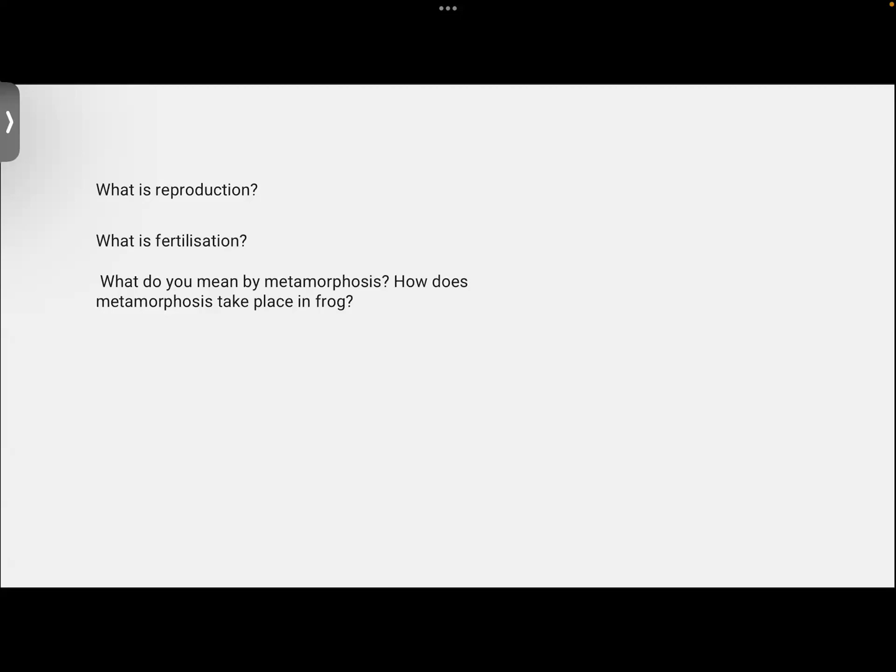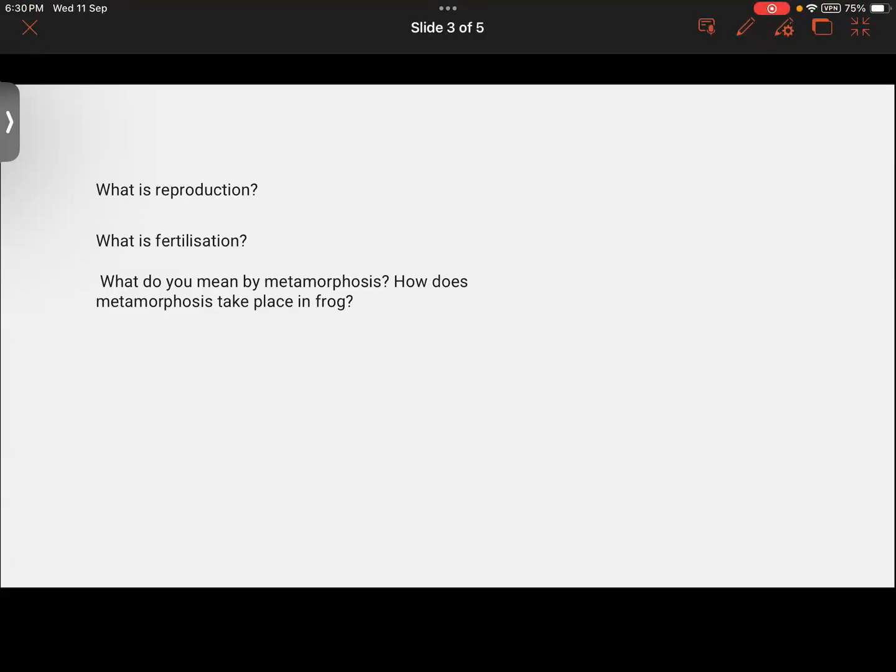Reproduction is a process where a living organism gives birth to offspring that are similar to them. What are the two main types of reproduction? Asexual and sexual. Okay, good. Next question. What is fertilization?